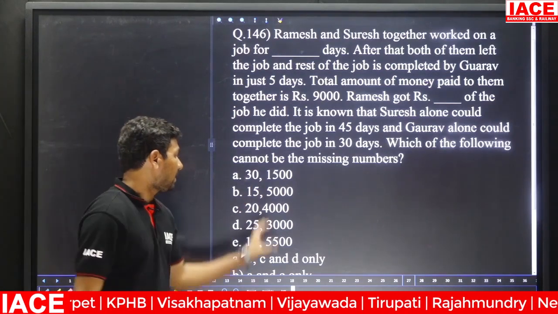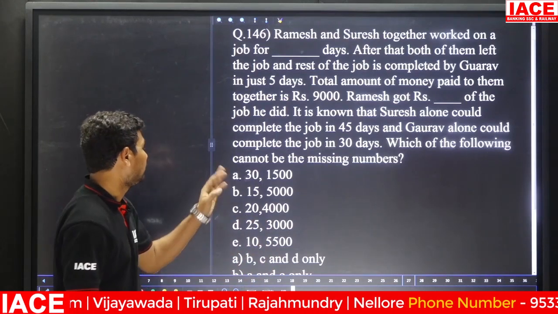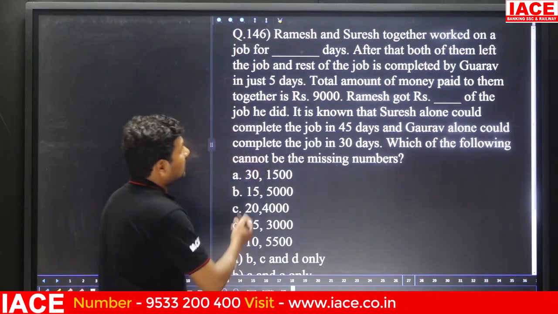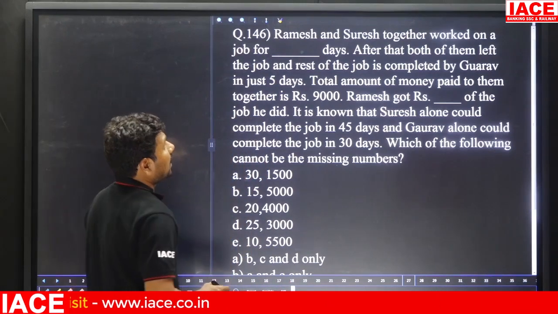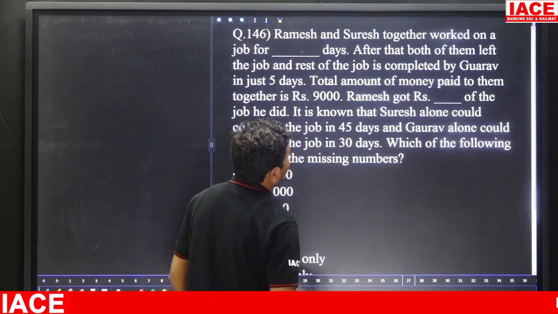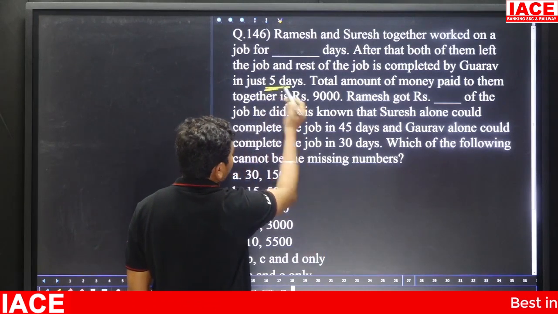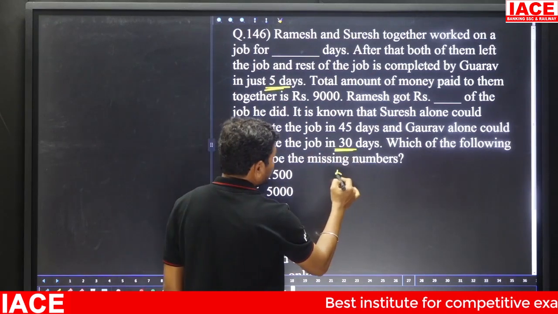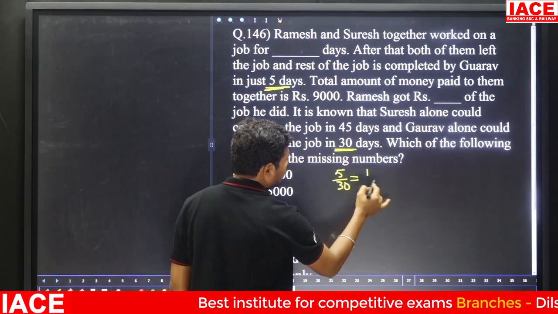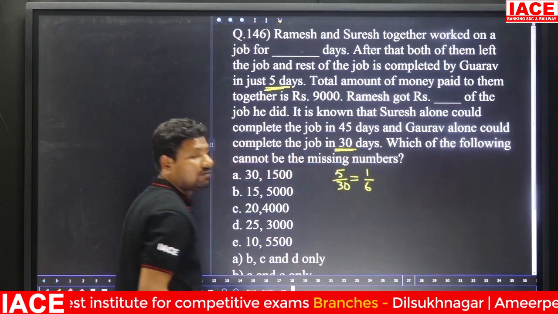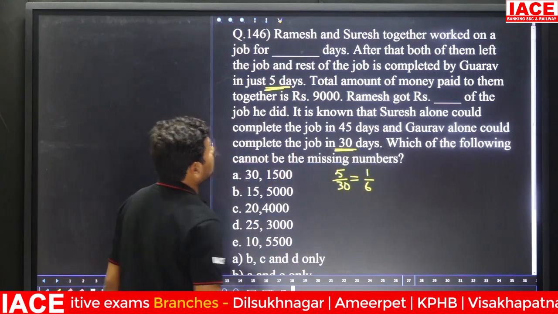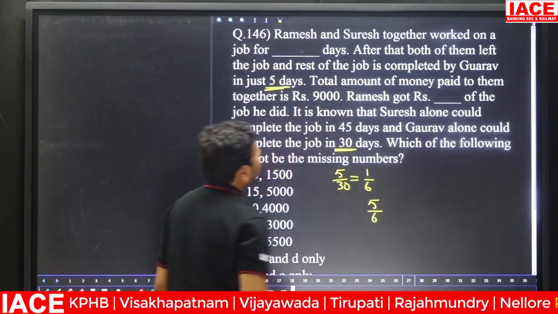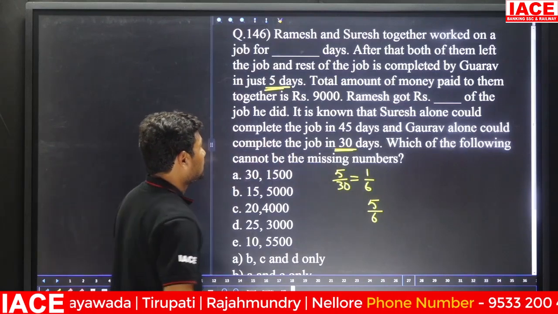That means what are the exact values? What are the perfect values to fulfill this? Here Ramesh and Suresh together worked on a job for how many days? 30 days, if the first statement is right. After that, both of them left the job and the rest of the job is completed by Gaurav in just 5 days. Gaurav will complete the work in how many days? 30 days. In 30 days, 5 by 30 means 1 by 6th of the work is completed by Gaurav. The remaining 5 by 6th of the work is completed by Ramesh and Suresh.